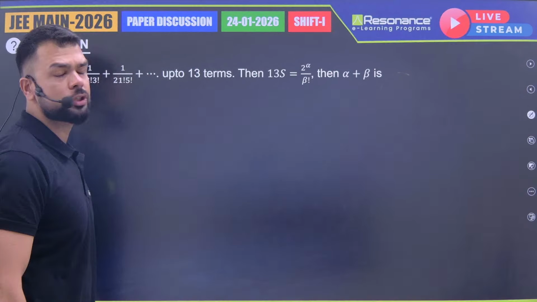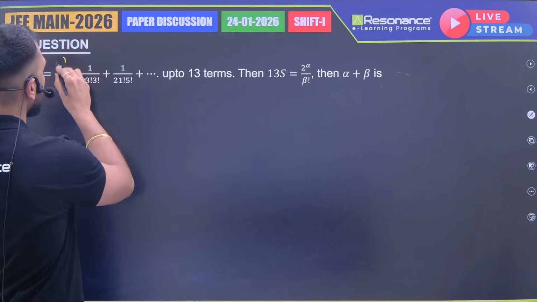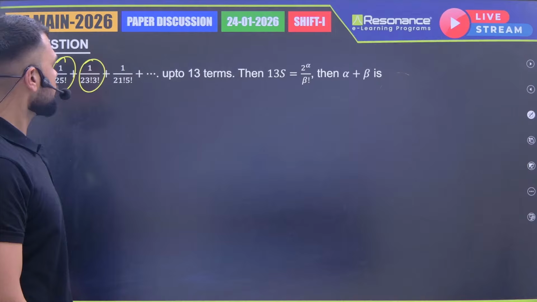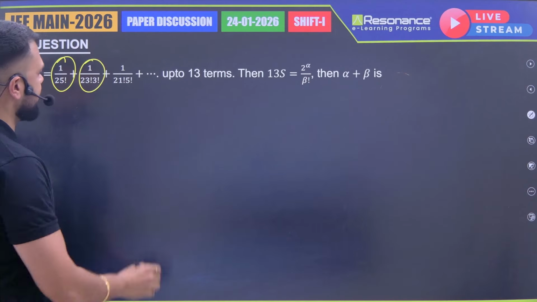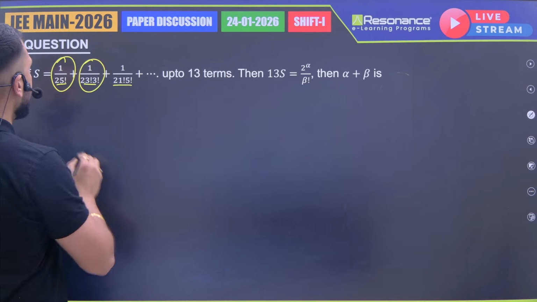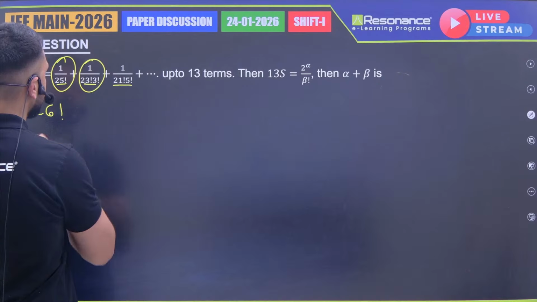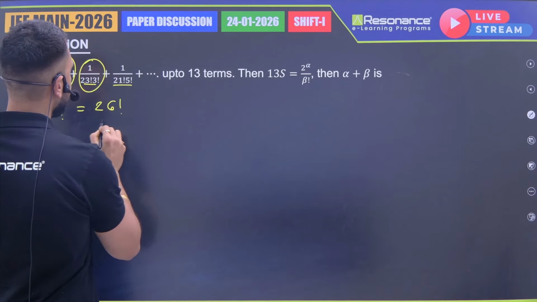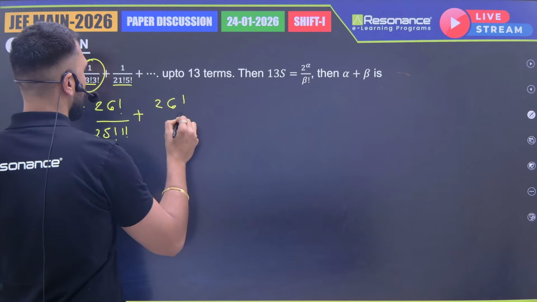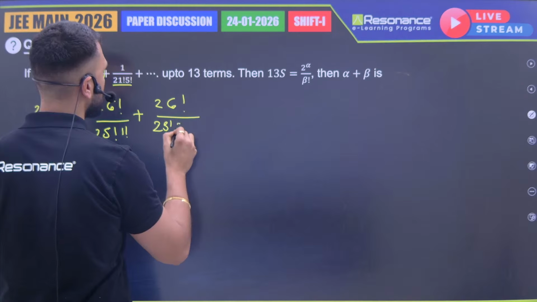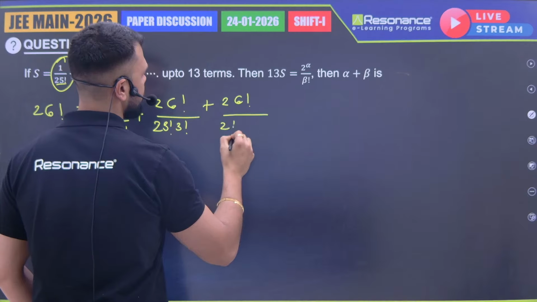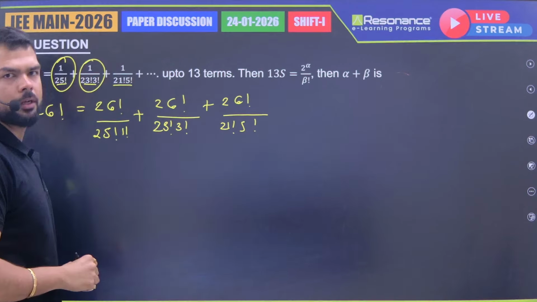Now the next question. This is a very easy question from binomial theorem. What is it saying? 1 upon 25 factorial, 1 upon 23 factorial into 3 factorial. If you see, the sum of both is 26. So what I'll do is multiply both sides with 26 factorial. So I'll be getting 26 factorial divided by 23 factorial into 3 factorial plus 26 factorial into 21 factorial divided by 5 factorial.